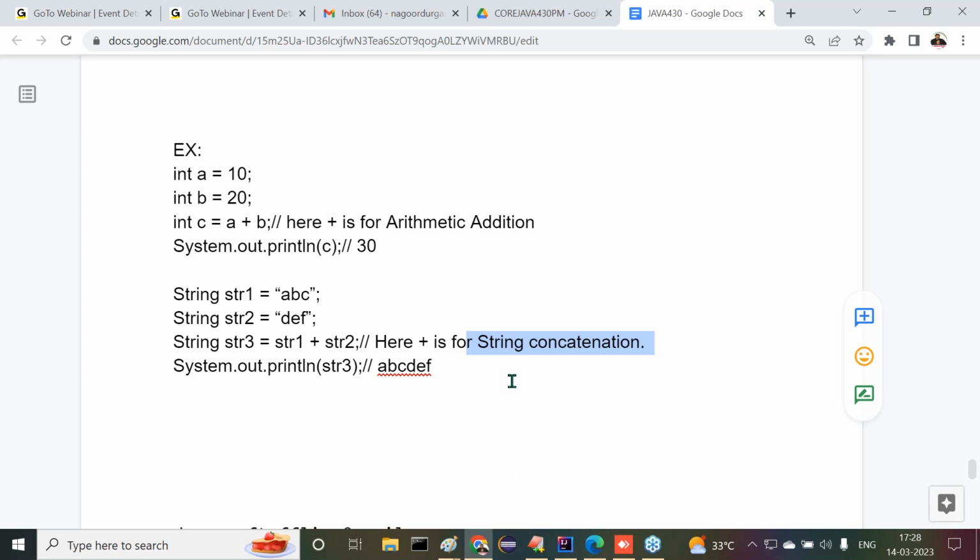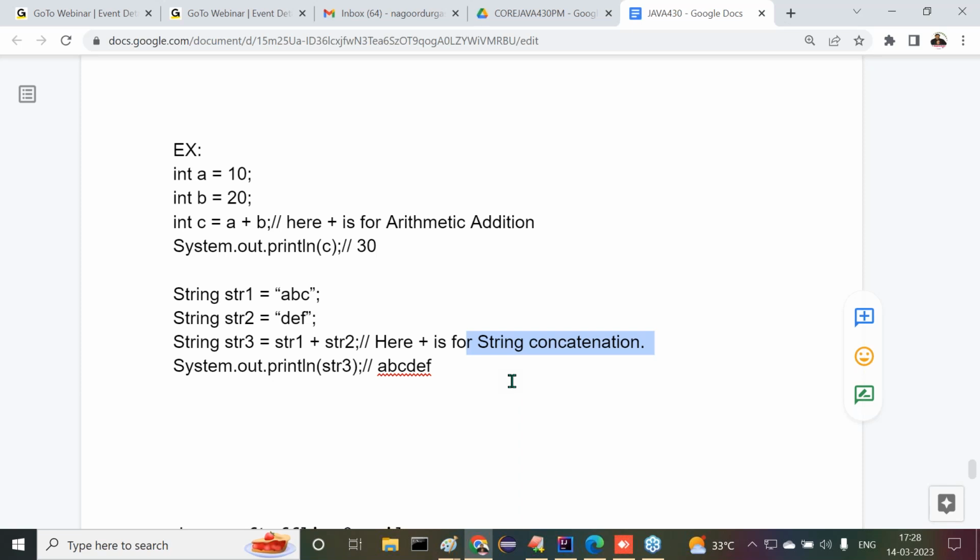So is it not operator overloading? Definitely, this process is operator overloading. That operator is an overloaded operator. Clear? All of you are getting it or not?